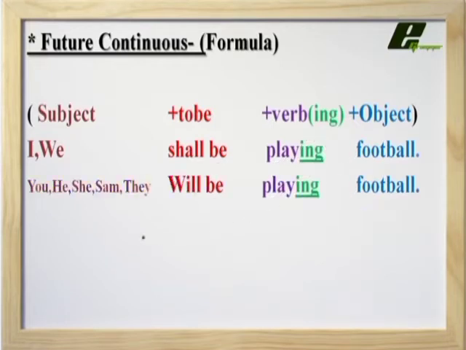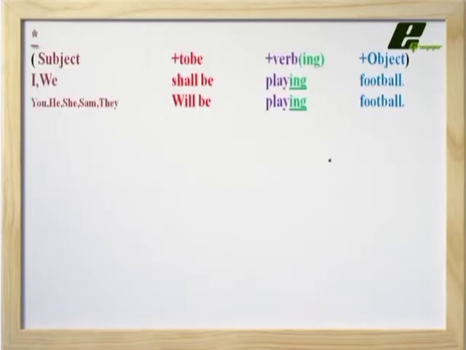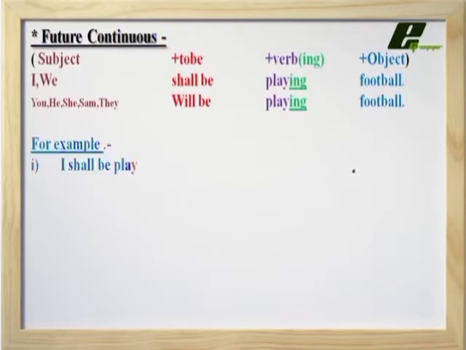Next pronouns are you, he, she, Sam and they. Sam is the name of a person, and we can add any other name also. So we use will be plus play plus ing plus object. Let us understand with the help of some more examples of future continuous.